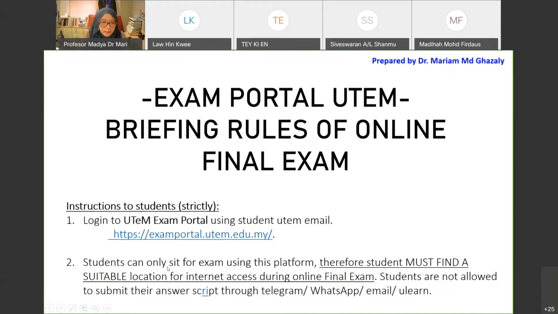Students can only sit for the exam using this platform. Therefore, students must find a suitable location with internet access during the online final exam. This is really important. Students are not allowed to submit your answer script through Telegram, WhatsApp, email, or ULearn. Meaning the final answer script is only received through the exam portal, so submission must be in the exam portal.